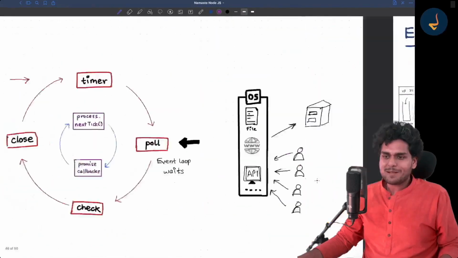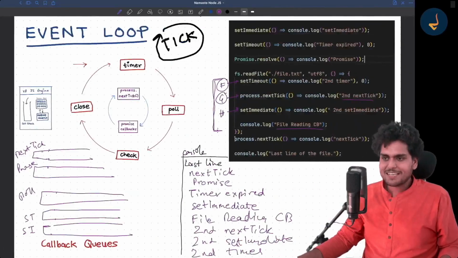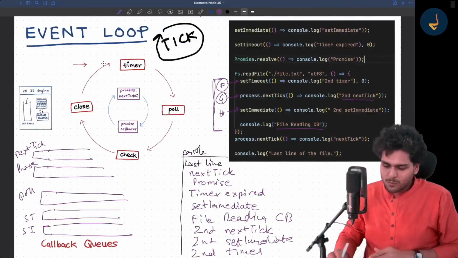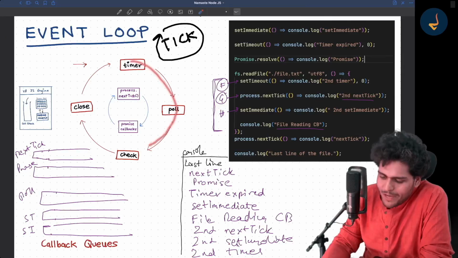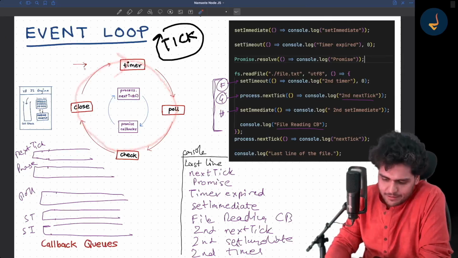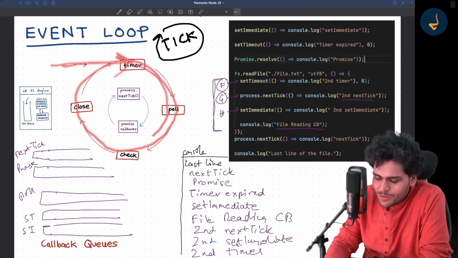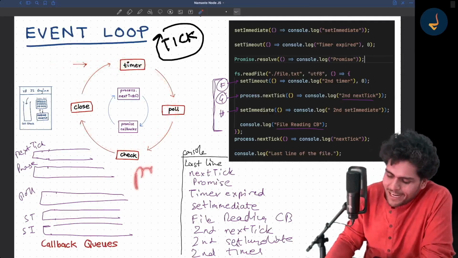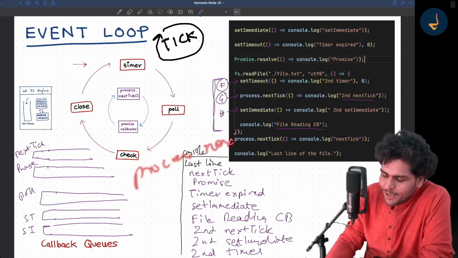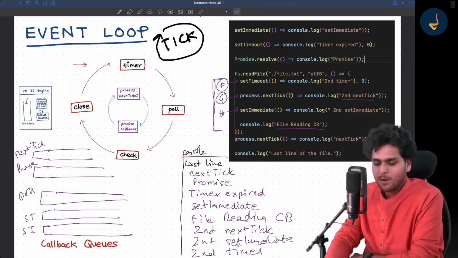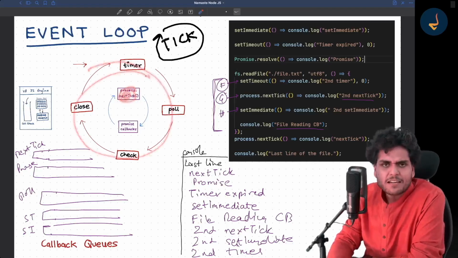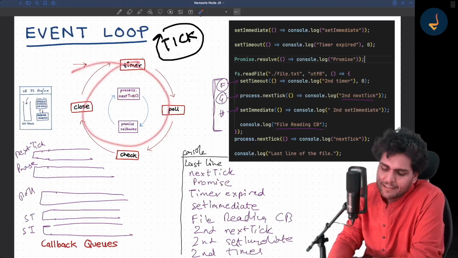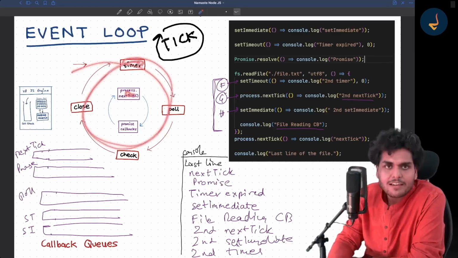Now, there is an event loop. What do you mean by a tick? I told you, one cycle of the event loop is known as a tick. So when I say process.nextTick, what does it mean? It should mean that whatever callback I pass to it should happen in the next tick. So this callback should run in the next tick.